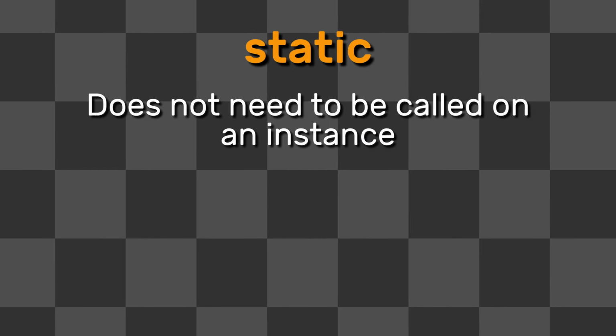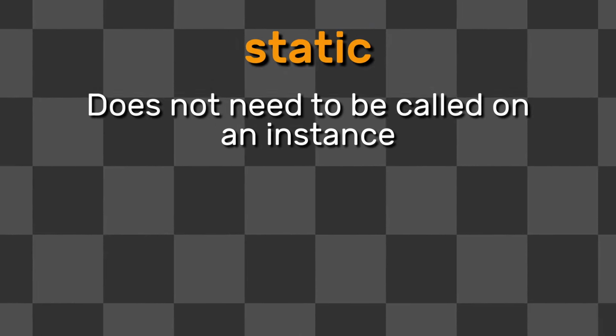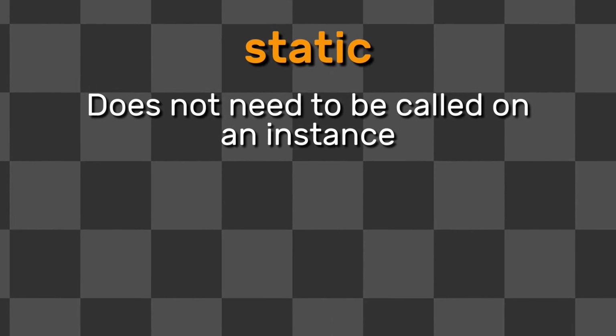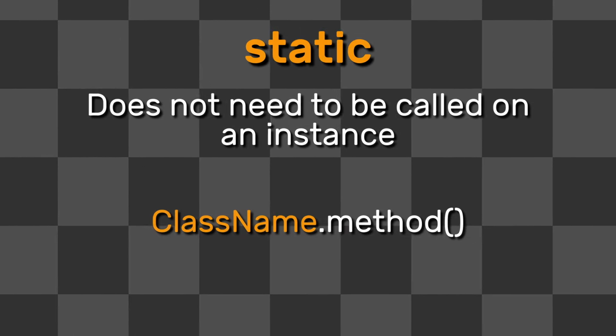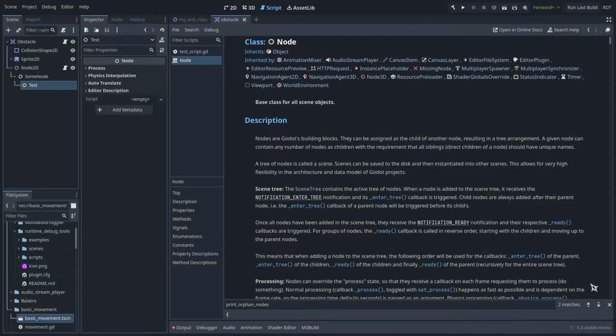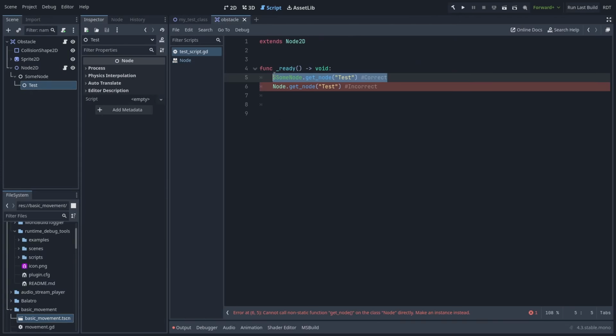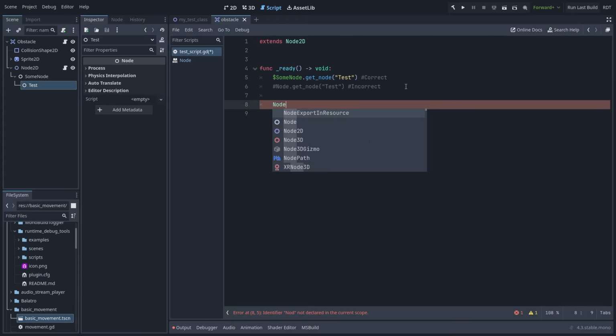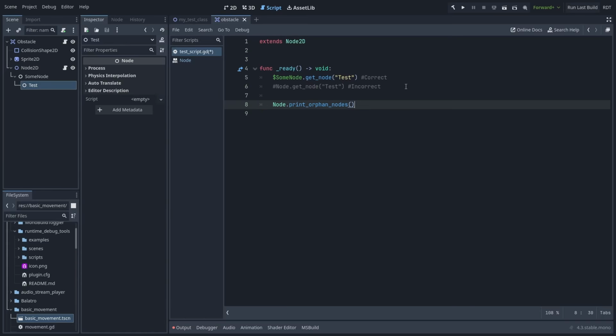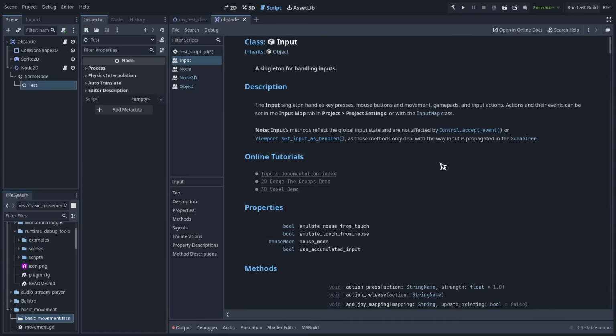The static qualifier on a method means that you don't need an instance of that object to call the function on. This means that you can call the method on the class name directly. For example, the node class contains the method printOrphanNodes. Normally, for most of its non-static methods, you'll need an instance of a node to be able to call them. However, since this function is static, you'll be able to call it on the node class name directly without needing an instance at all.